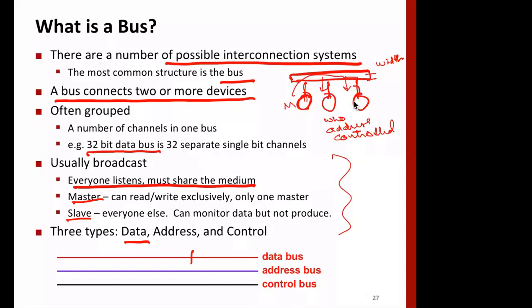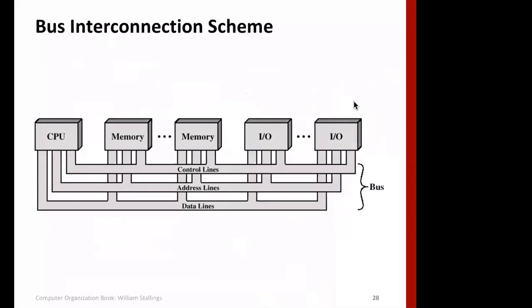For example, if the memory size is 2 raised to the power 32, which memory location or word we are reading or writing is communicated with the address bus. And the control bus does all the control operations, like reading, writing, enabling and disabling signals.